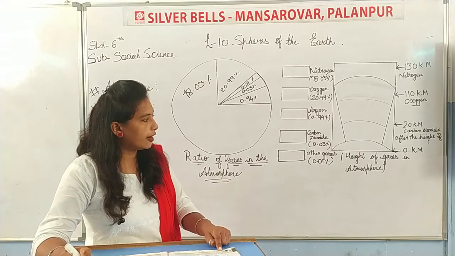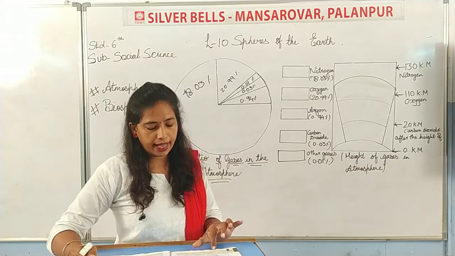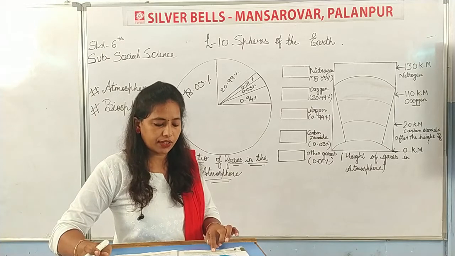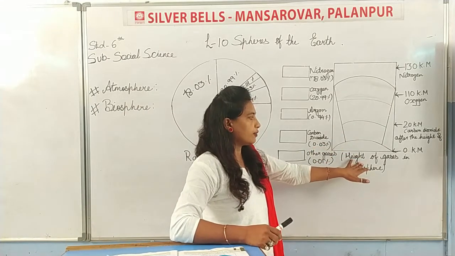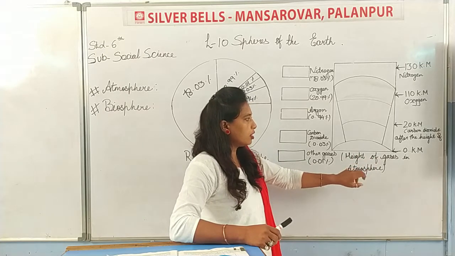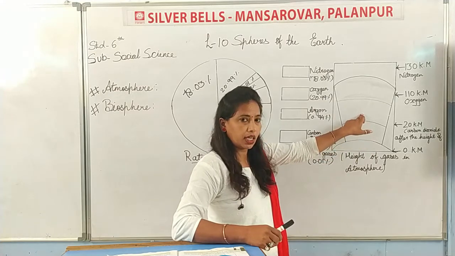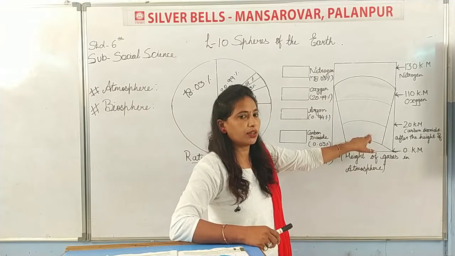Now here I have drawn the figure of height of gases in the atmosphere. In that I will show you the presence of carbon dioxide after the height of 20 km. This is the height of gases in the atmosphere, the figure I have drawn. This is 0 km. Then after the height of 20 km, the carbon dioxide decreases. What happens to carbon dioxide? It decreases.